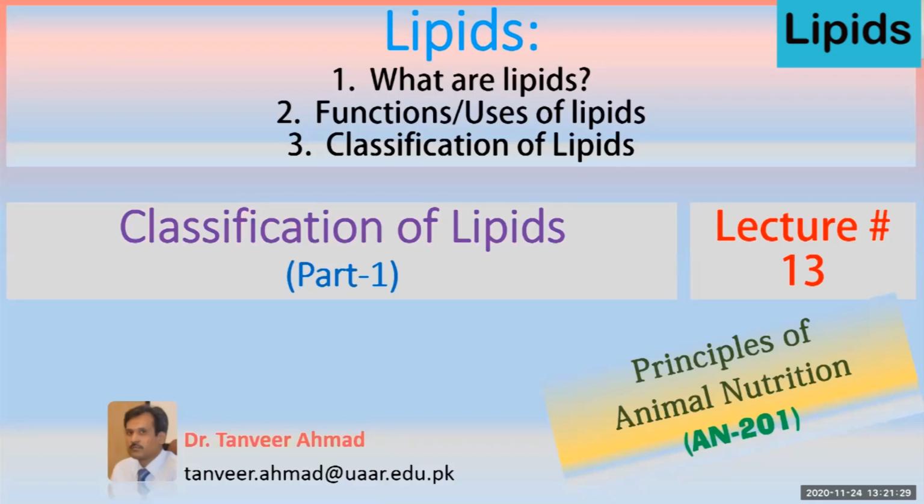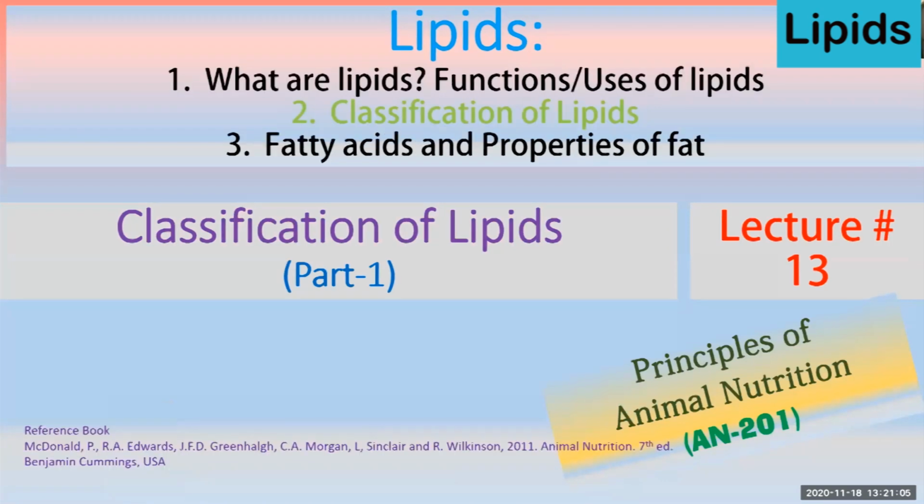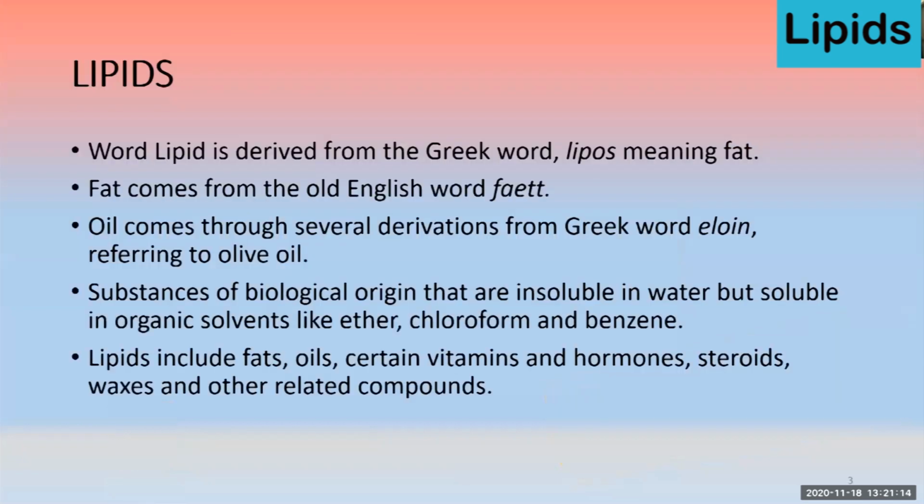This is lecture number 13, Principles of animal nutrition. In this lecture, I will discuss lipids: definition, its function, its utilization or usage in the body, and then briefly about the classification. And then we will discuss fatty acids and properties of fat. So these are the components of this lecture.